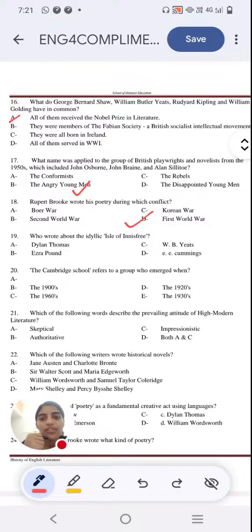Next question, who wrote the idyllic Isle of Innisfree? Option A, Dylan Thomas. Option B, Ezra Pound. Option C, W.B. Yeats. Option D, E.E. Cummings. Who wrote the work Isle of Innisfree?